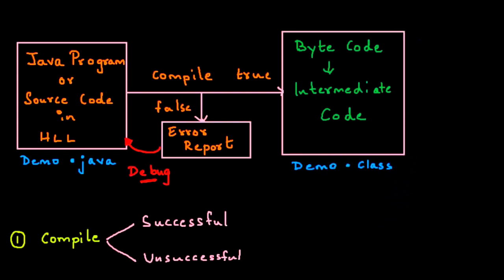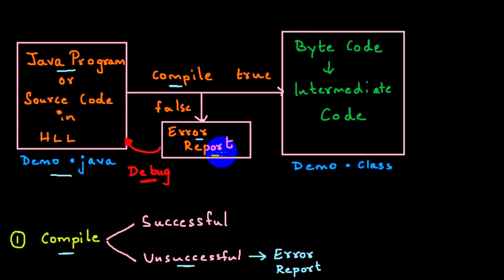What will happen over here, guys? It's very simple. First, I develop my Java program and I save it with the extension .java. Now after that I need to compile. If the compilation is unsuccessful, meaning it is a negative scenario, a false scenario, what will happen here? An error report will get generated. This error report will have the complete information about the error.